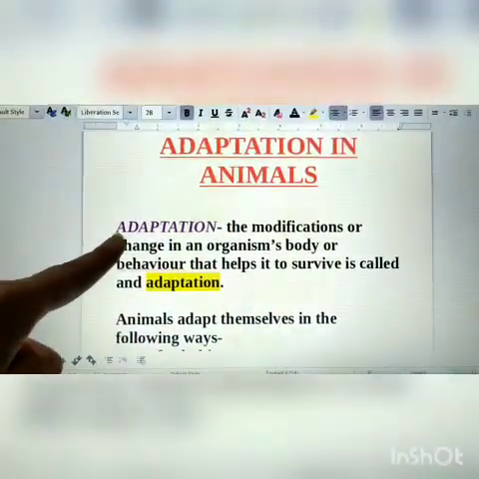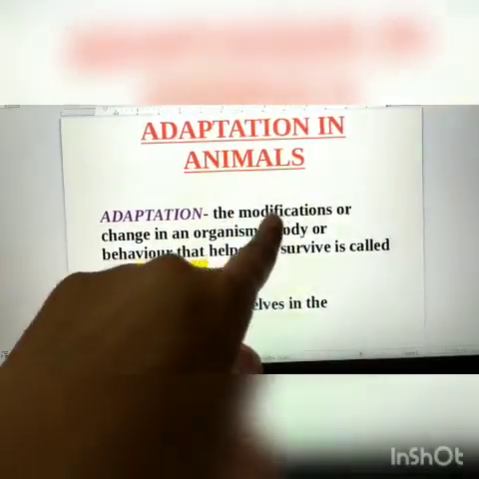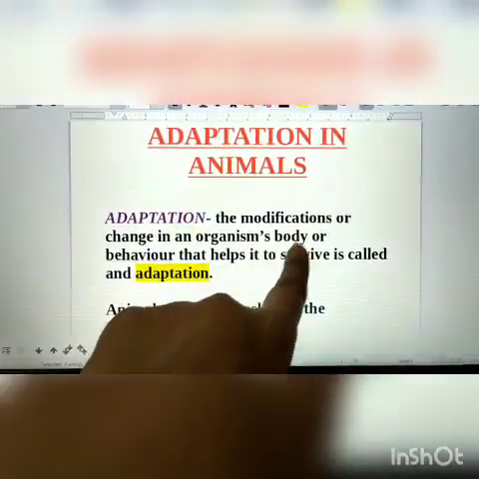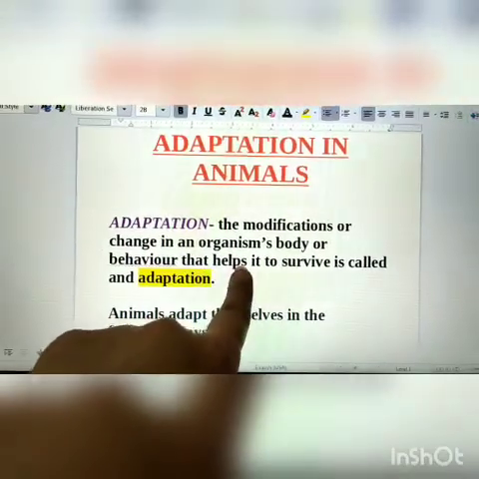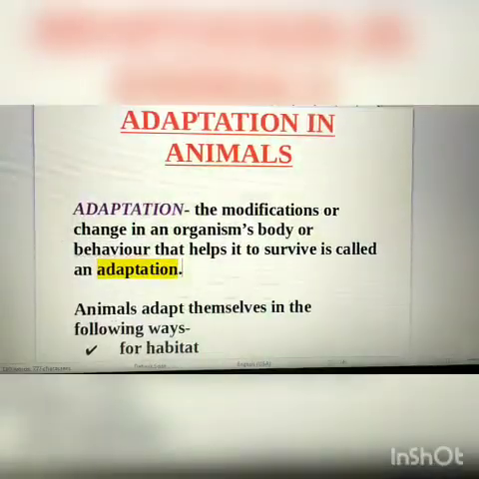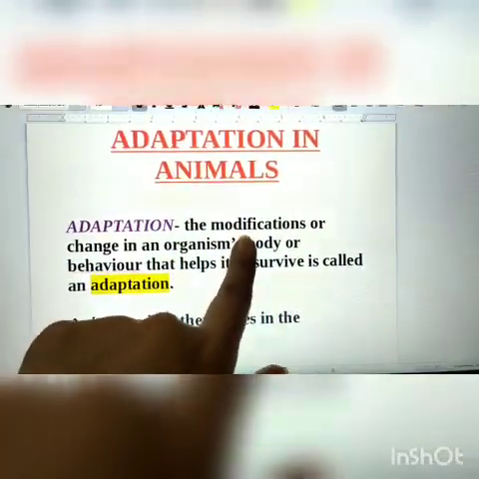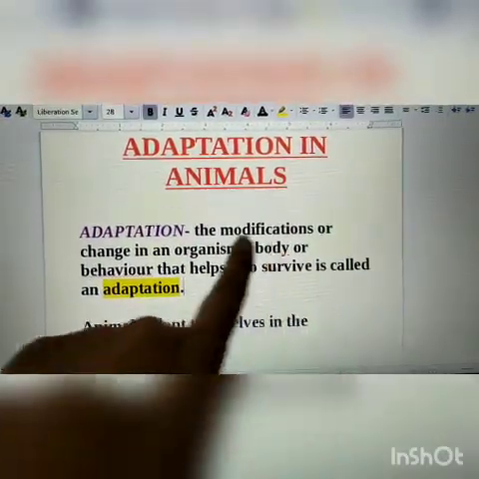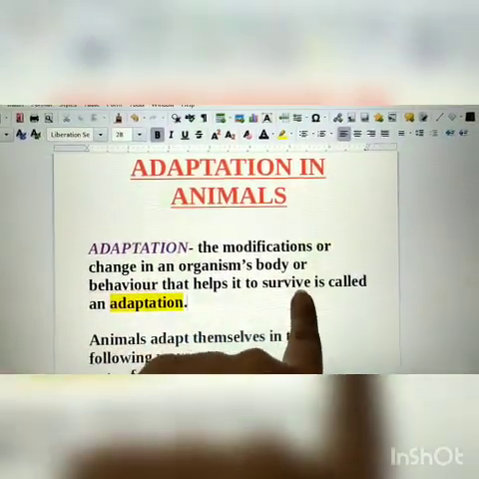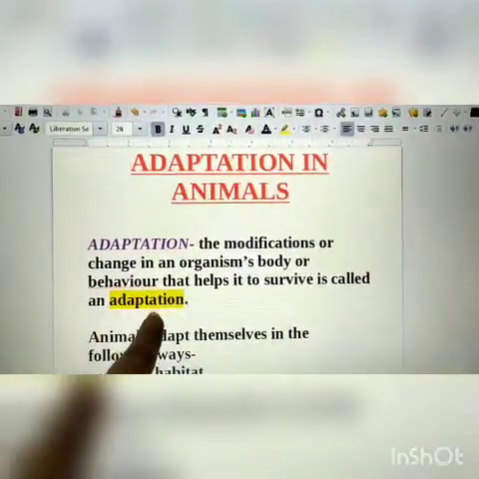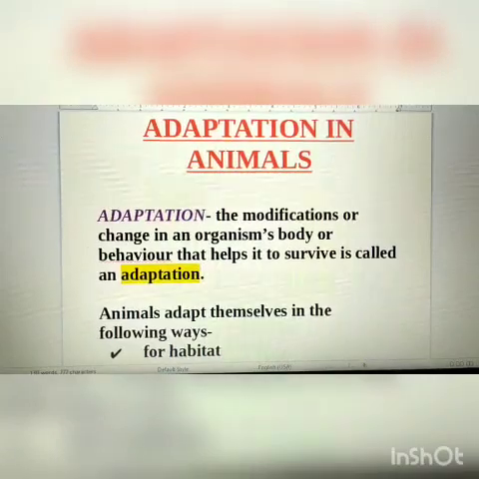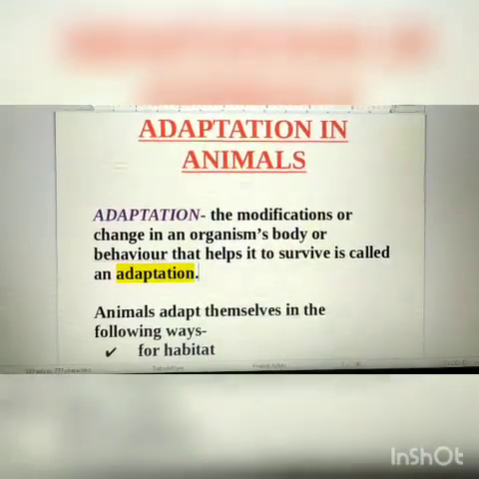So what is adaptation? The modifications or change in an organism's body or behavior that helps it to survive is called an adaptation. Modifications means changes in an organism's body or its behavior that helps it to survive. Okay? This means animals change themselves according to their environment so that they can survive.